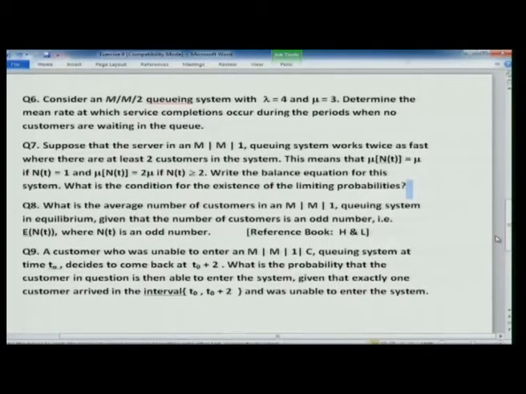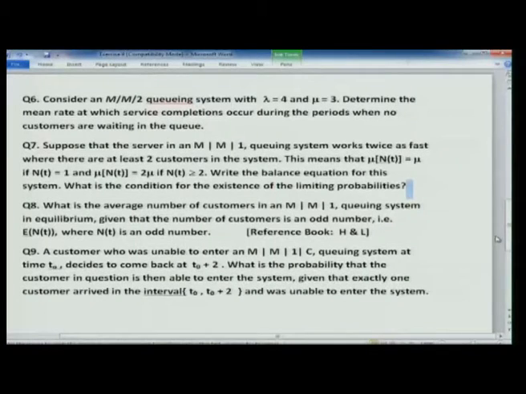The whole idea is that between t naught and t naught plus 2 somebody arrives and the system is still full. So, exactly at t naught plus 2 there is one vacancy, that means one of the services has been completed and therefore this person is able to enter. So, at t naught the system was full and then at t naught plus 2 the system has one vacancy and so this person can enter. You have to work out this problem. I hope you enjoy doing this assignment sheet.